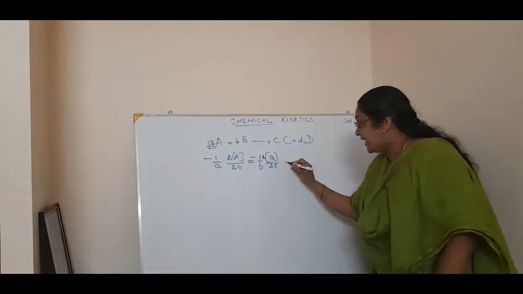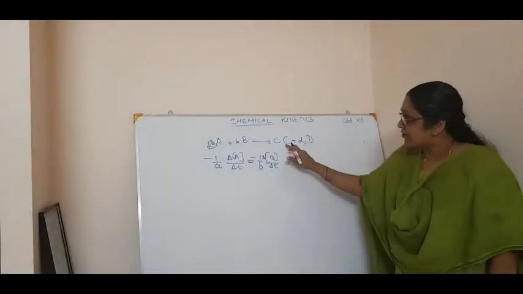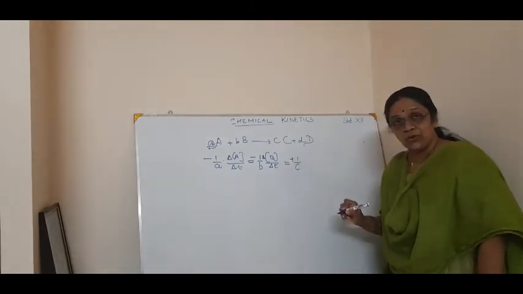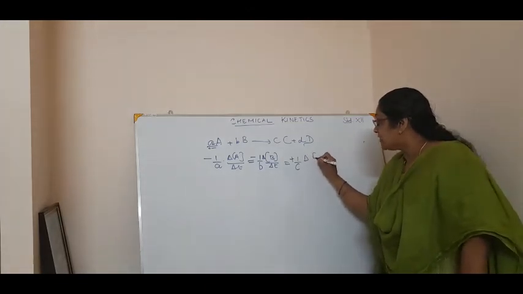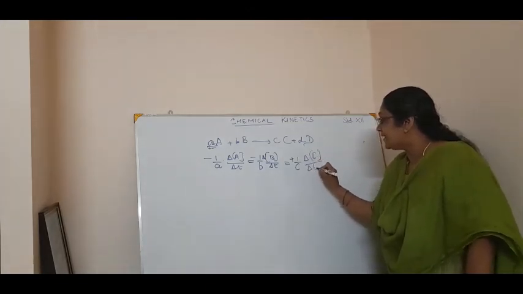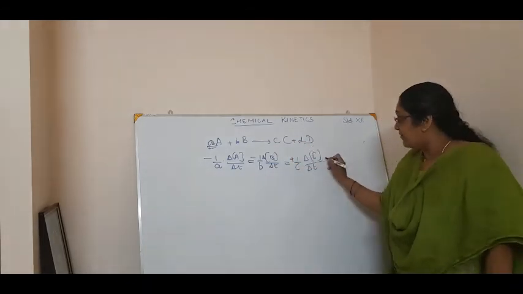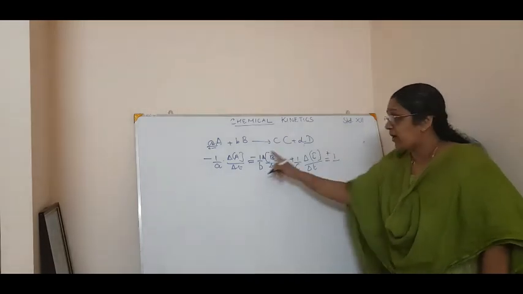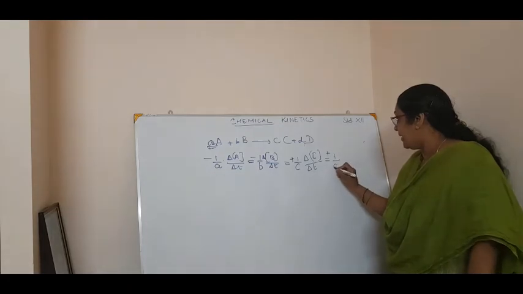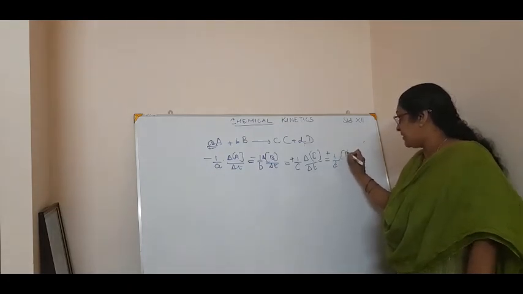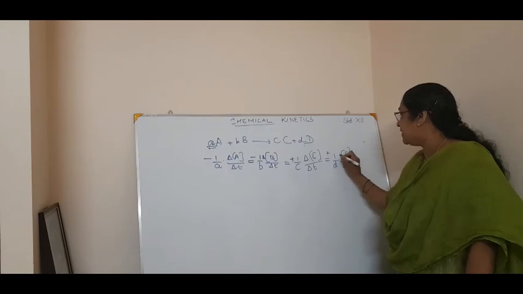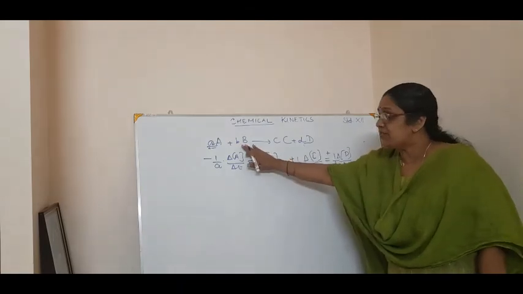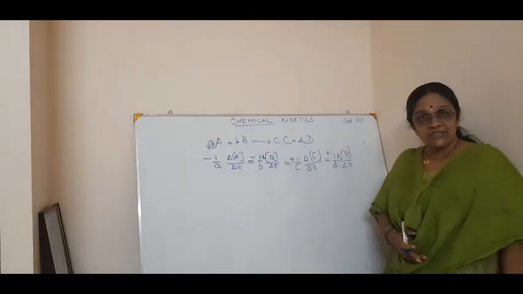Correct? Now, that is again equal to, coming to the product, how will you write? Plus 1 by c into delta concentration of C by delta t. See? Again, which is equal to, plus for product, minus for reactant, so 1 by d into delta concentration of D by delta t. So this is how you represent the rate of reaction for a general equation.